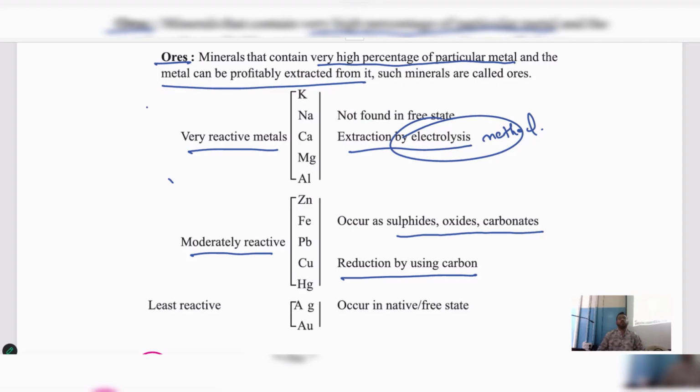Understood? And one more definition will come for free state. Free state is nothing but the form in which, max to max, they will be available in its pure form only. Whenever we are extracting them, they are available in its pure form. So very little effort is required to filter them.